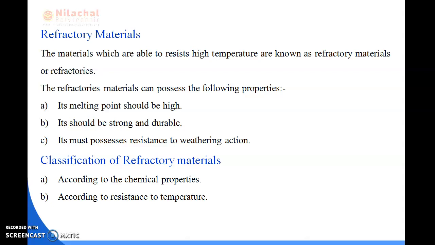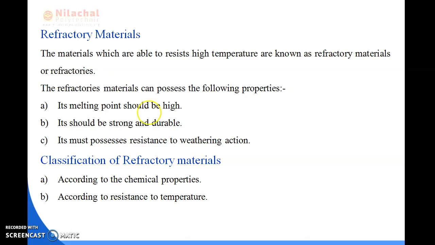Next, what are the classifications of refractory materials? First is according to chemical properties, next is according to resistance to temperature. In chemical properties there are three types: acidic material, basic material, and neutral material. An example of acidic material is silica, of basic material is magnesia, and of neutral material is carbon.